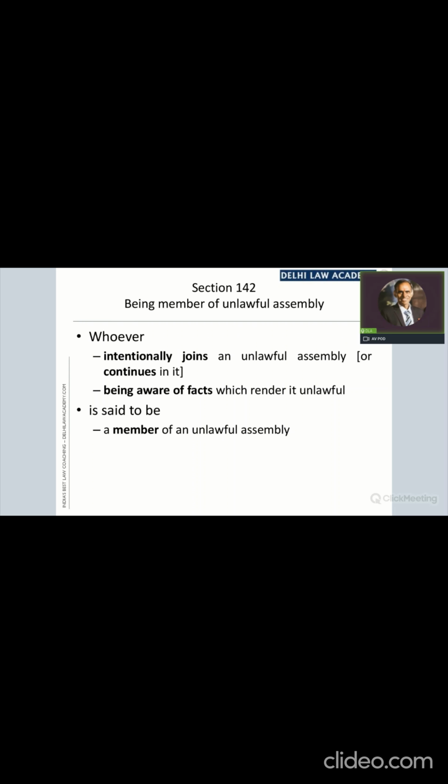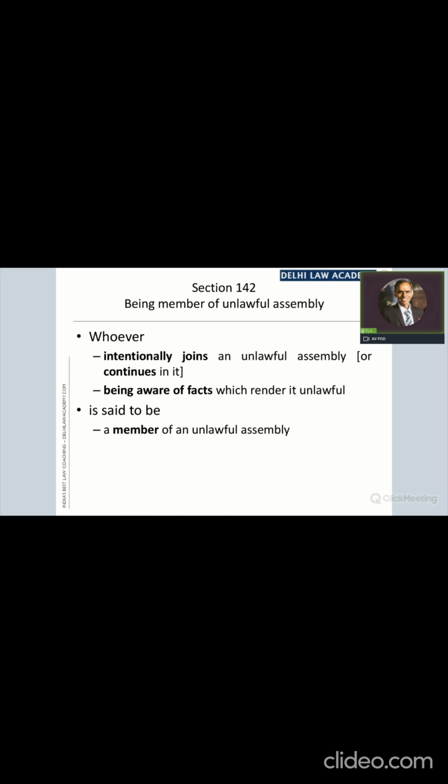He intentionally joins the assembly, first requirement. Secondly, he is aware of the facts that there are 5 or more persons. Thirdly, he is aware of the fact that all these 5 or more persons have a common object which is specified in section 141.